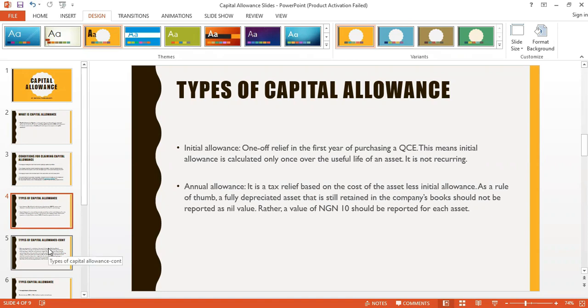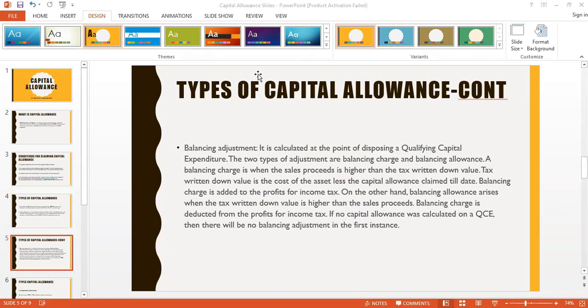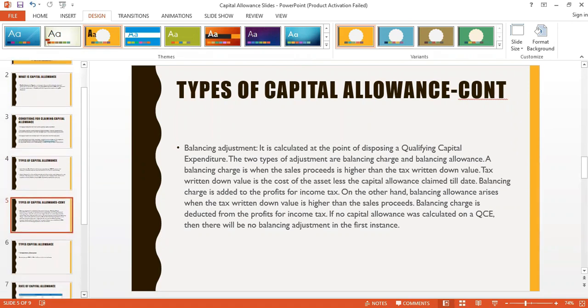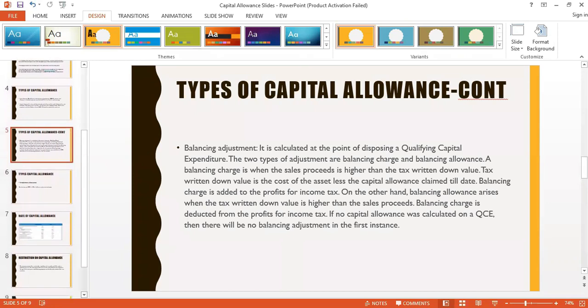And most companies that do not keep a fixed asset register miss a lot. They find it difficult to claim their capital allowances, and it's a loss to them.